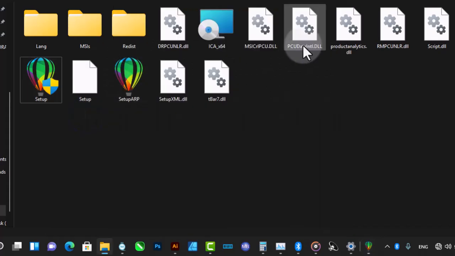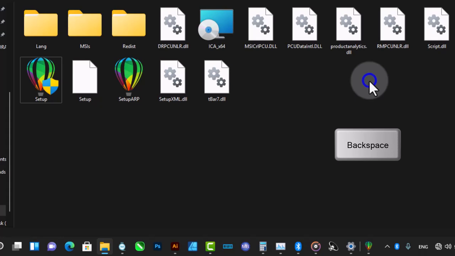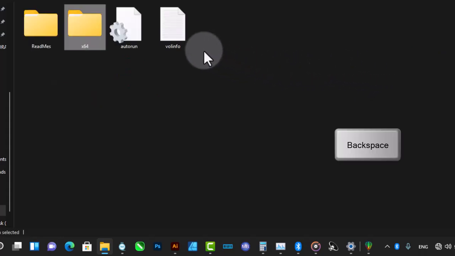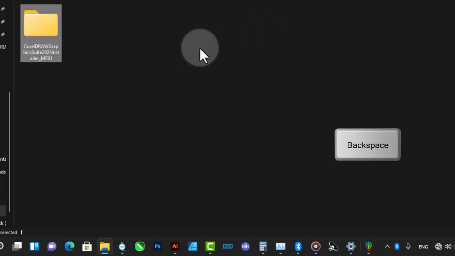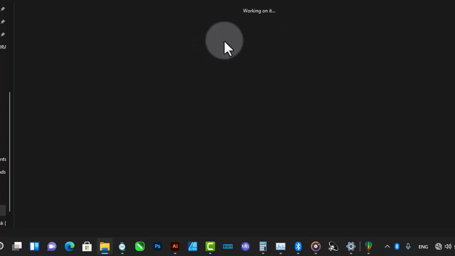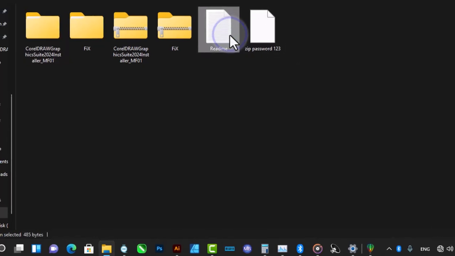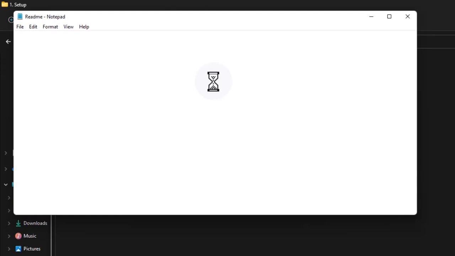Go to the same folder outside this CorelDRAW folder. You can just type this 64. Just press backspace. Press backspace too. Backspace.